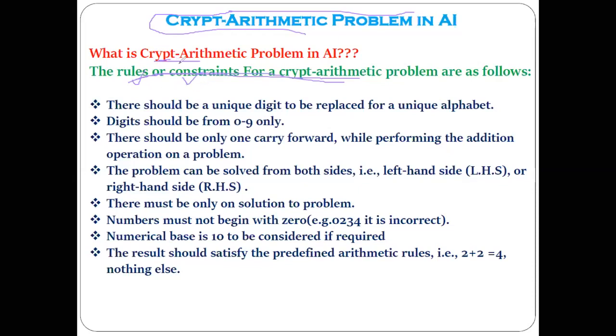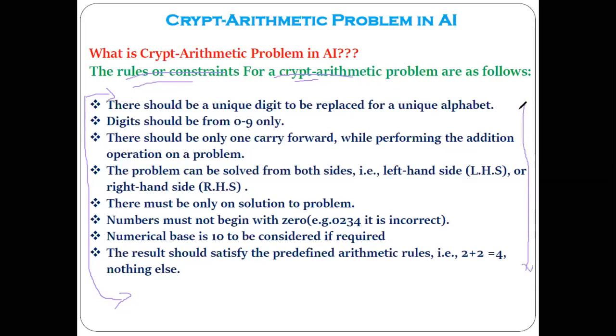Now, what are the rules? What are the rules and constraints for the cryptarithmetic problem in artificial intelligence? These are all the rules, and everything depends on them. You can only solve this cryptarithmetic problem if you know all these rules very well. That is the reason I told you today to carry your notebook. First you need to write down all these rules.